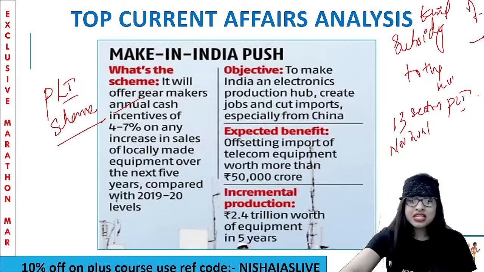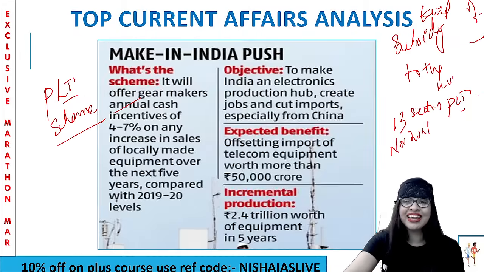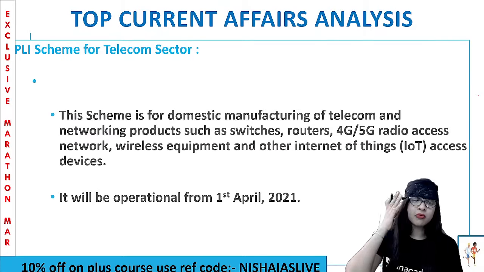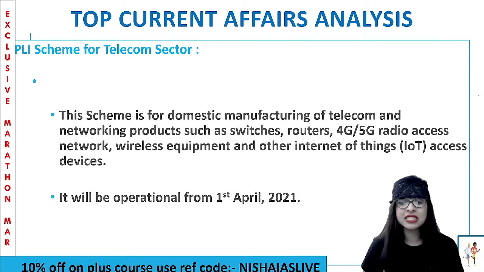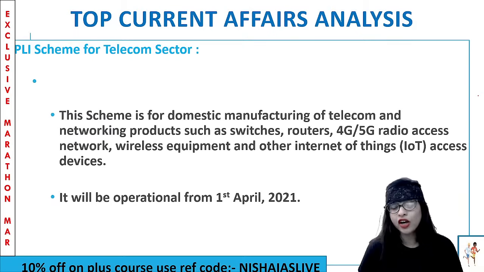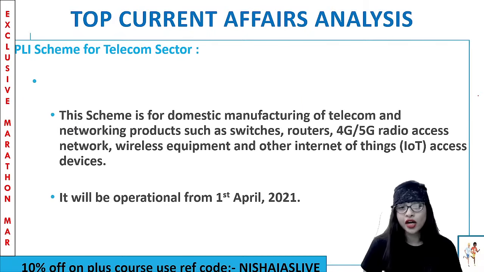Now, since this particular topic is talking about the PLI scheme for the telecom sector, don't you think so, guys? It's quite important. This is actually also a push for the Make in India program, guys. No doubt in that. Now, with regard to the telecom or exclusively the telephone sector, I can tell you that this particular scheme, as I told you, is for domestic manufacturing of telecom and networking products like switches, routers, 4G or 5G radio access network, wireless equipment and other IoT, Internet of Things access devices and all.